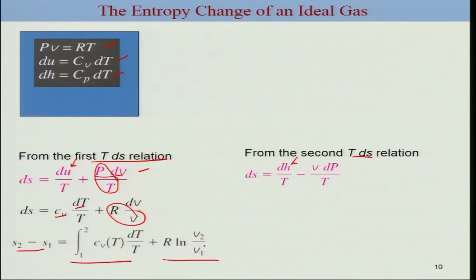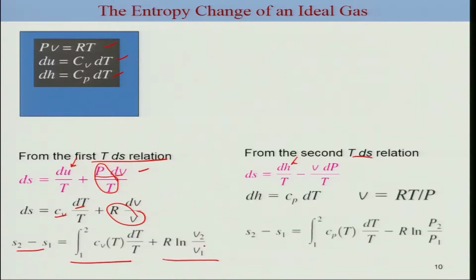Similarly, you can do the exercise using the second expression, which relates enthalpy and pressure to the change in entropy, and this is your Cp dT for the change in enthalpy. Then again you make use of ideal gas and you get this expression of entropy change in terms of Cp dT by T, and then you have this pressure ratio in log form. So these are the two contributions. Depending on the problem statement, you can make use of these expressions accordingly.